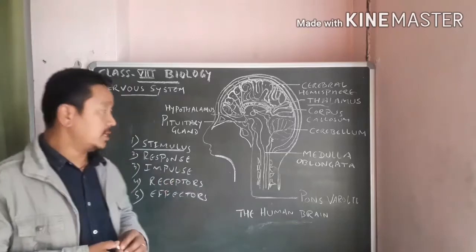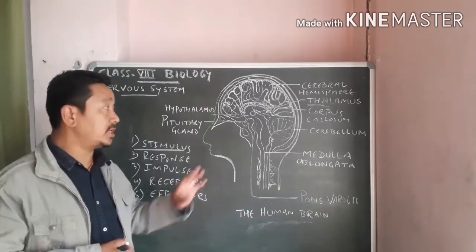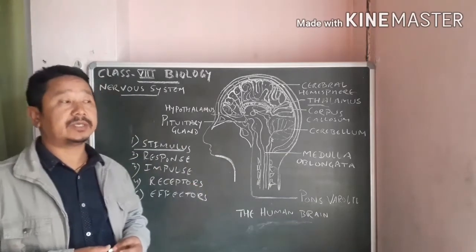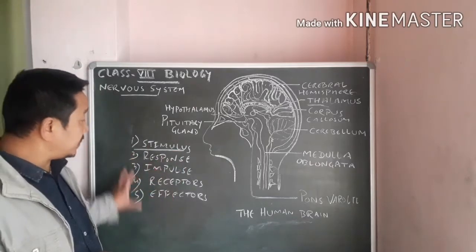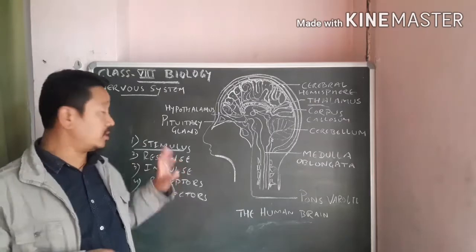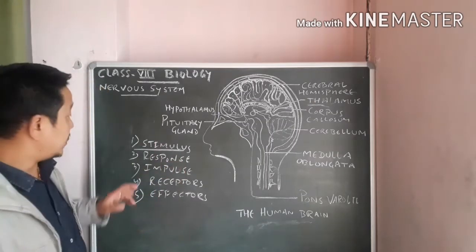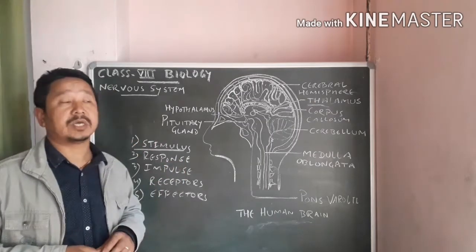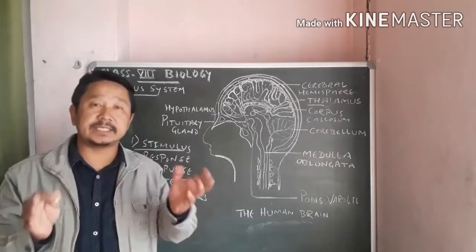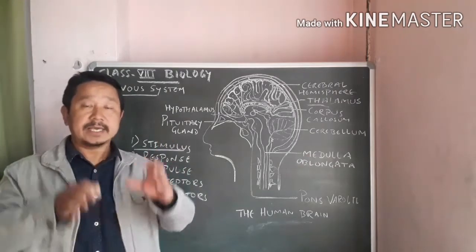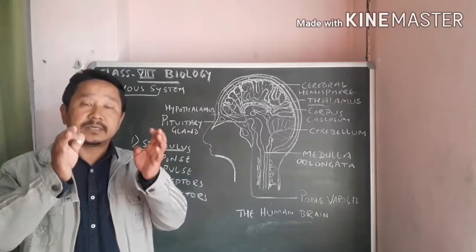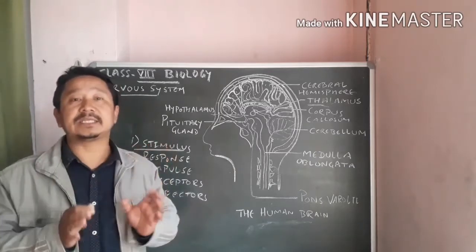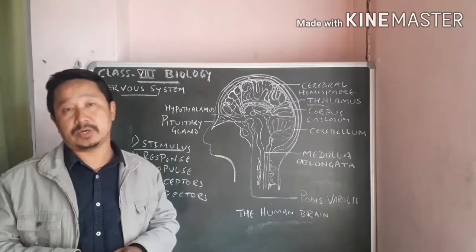Now some of the biological terms related to this chapter. Before going into the chapter, we need to understand the meaning of these terms. Number 1, we have stimulus. Stimulus means any change in the environment that causes some change in the activity of your body.